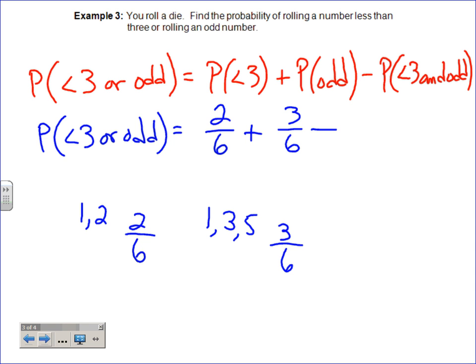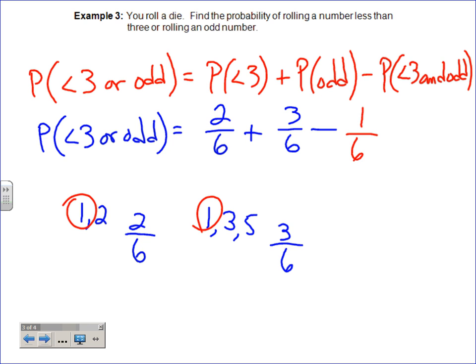So now we have to subtract. Well, let's take a look at these two. So you notice how I put the sample spaces down so we could look at them. Do they share anything? Can both happen at the same time? I can, because they both have a 1. And is that the only thing? Is that the only way that both of those could happen at the same time? So that only has 1, right? So minus 1 out of still, the sample space still has how many though? Still has 6, right? Options, right? 1, 2, 3, 4, 5, 6.